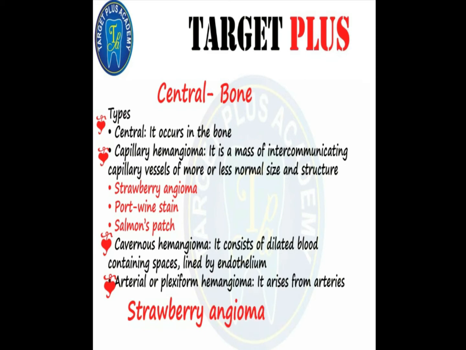So remember that strawberry angioma is a type of capillary hemangioma. Port wine stain is a type of capillary hemangioma. Salmon patch is also a type of capillary hemangioma. Remember it for your MCQ exam.